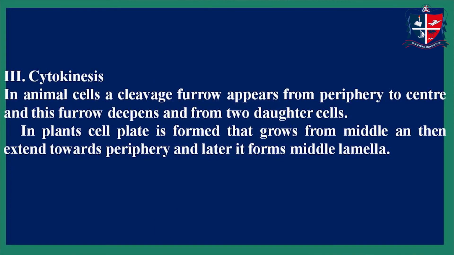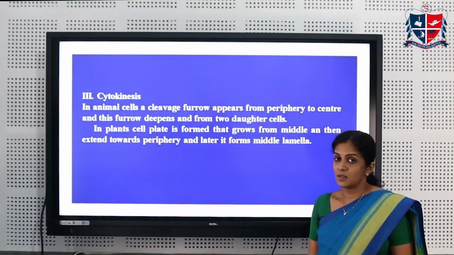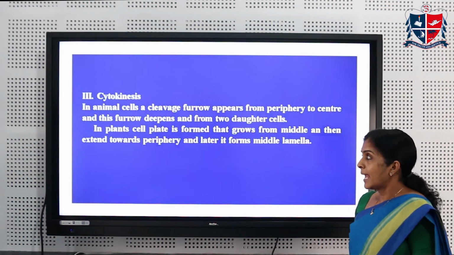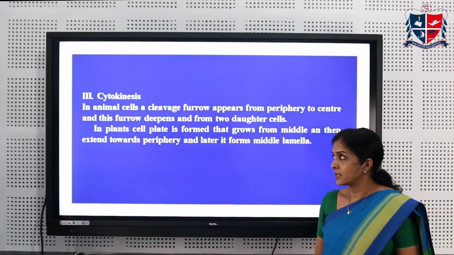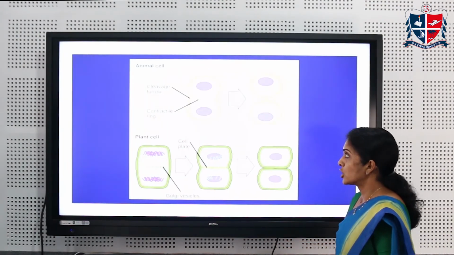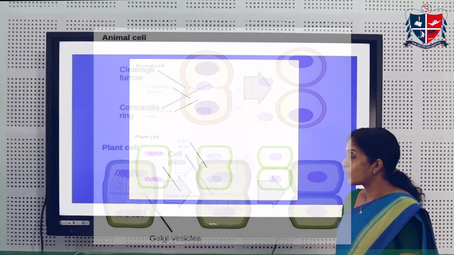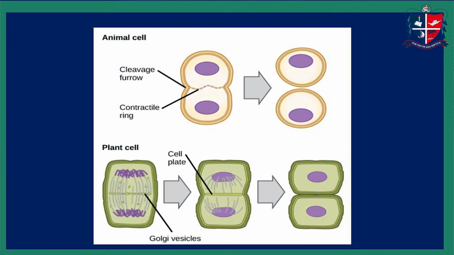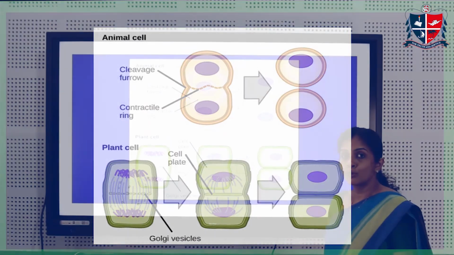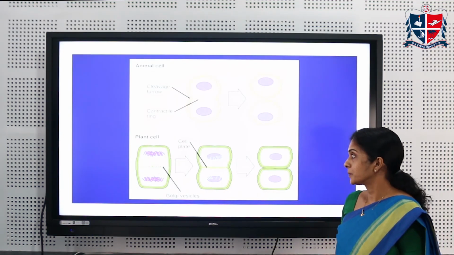The third stage in the cell cycle is cytokinesis. That is the last stage in the cell cycle. In animal cells, cytokinesis occurs with the formation of a cleavage furrow. The cleavage furrow starts to extend from the periphery and extends to the center. As a result, the cytoplasm is divided into two daughter cells.